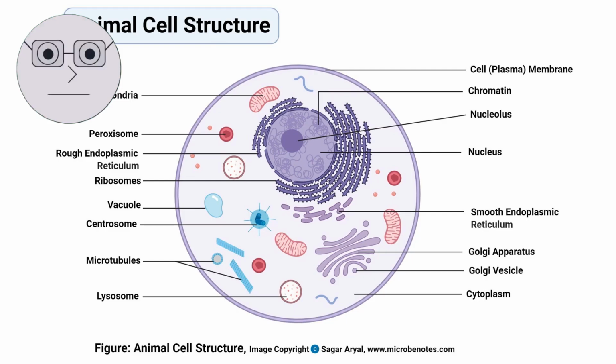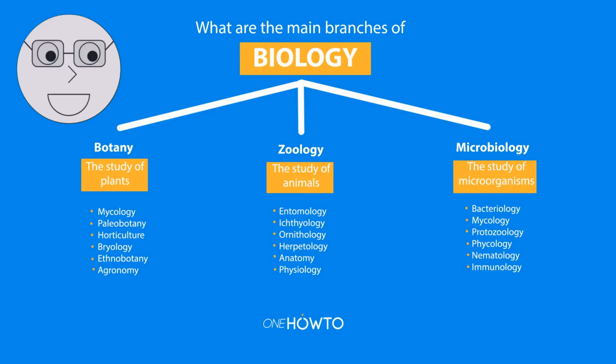The visuals show the different types of cells, such as prokaryotic and eukaryotic cells, and their structures, such as the cell membrane, nucleus, mitochondria, and ribosomes. Biology is a vast field that encompasses many different branches, each with its own focus and area of study. Some of the major branches of biology include genetics, ecology, microbiology, and biochemistry.